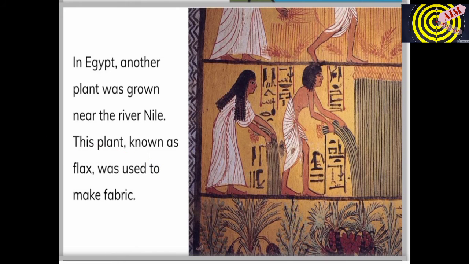In Egyptian times, they grew another type of plant near the river Nile, and this plant is known as flax, which was used to make fabric. With the help of this plant they got fibers and made cloth out of it.